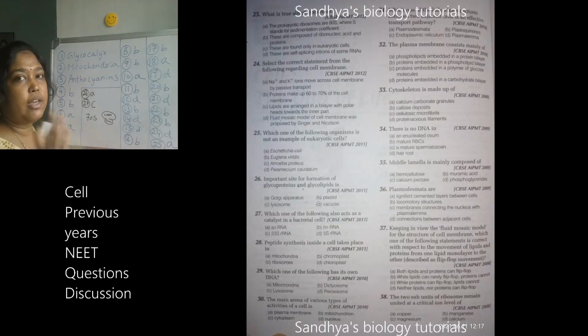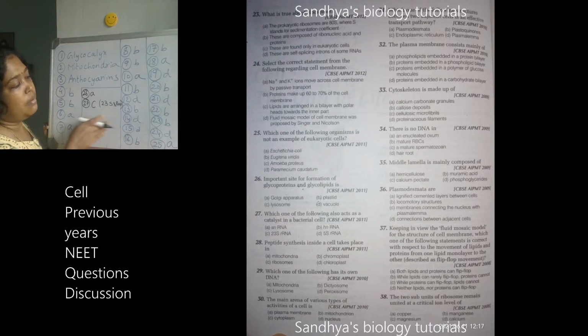There will be 23S, 5S. In molecular basis, I will be explaining clearly. 5.8S rRNA will be there. Among that, 23S rRNA is mainly responsible, it will act like a catalyst. It increases the speed of the reaction.